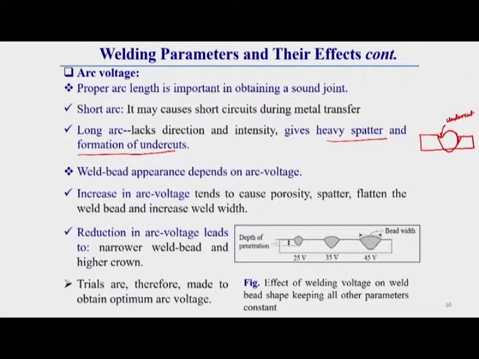Another main effect of arc voltage is on weld bead appearance. Bead appearance highly depends on arc voltage. How? Higher arc voltage means higher arc length. Keep in mind, if the arc length is small, let this be L1, and if the arc length becomes high, let this be L2.